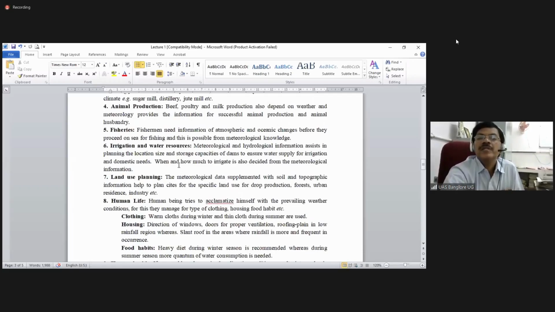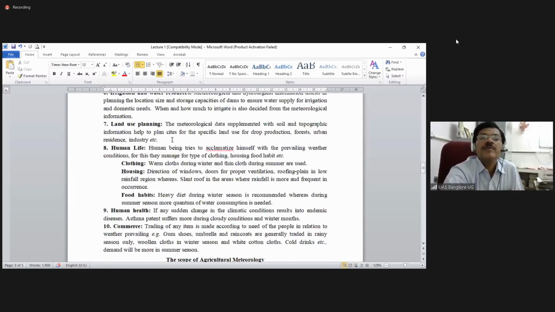The meteorological and hydrological information assists in planning the location and size of the storage capacity. The hydrological and meteorological information is needed for building dams to ensure water supply for irrigation and domestic needs. So all these things: when to irrigate, how to irrigate. The meteorological information is also needed, for instance what the temperature of that area will be and how exactly it reacts. Then land use planning.